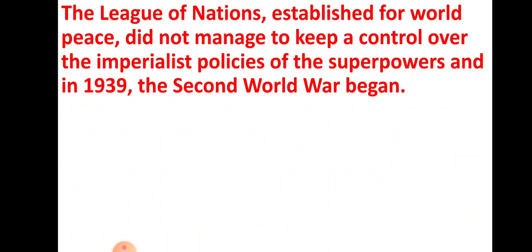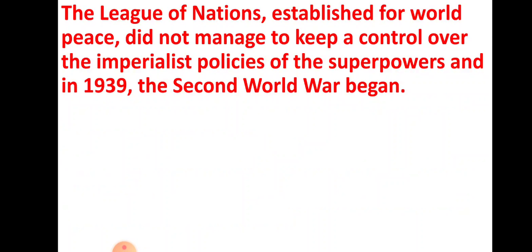Now the last point of this chapter: the League of Nations was established for world peace, but did not manage to keep control over the imperialist policies of the superpowers, and in 1939 the Second World War began.